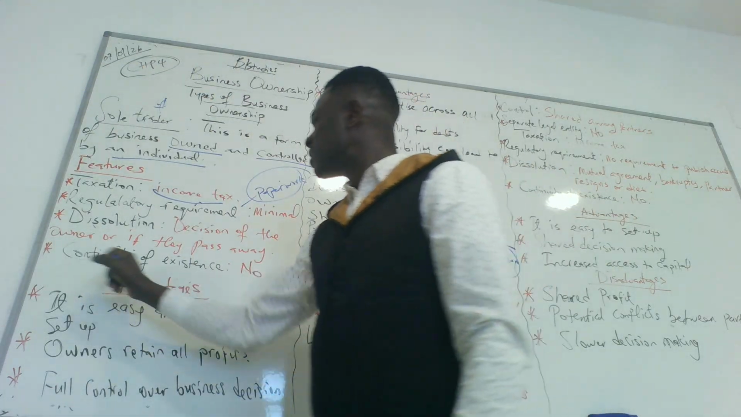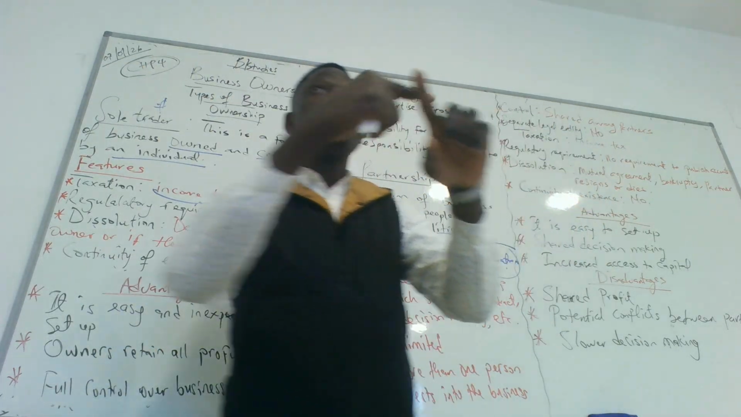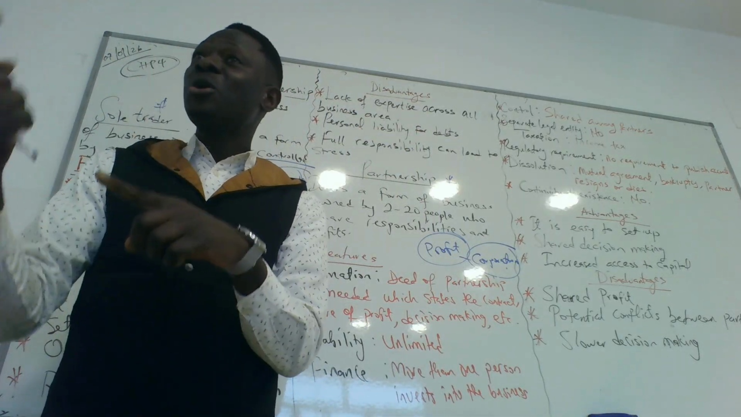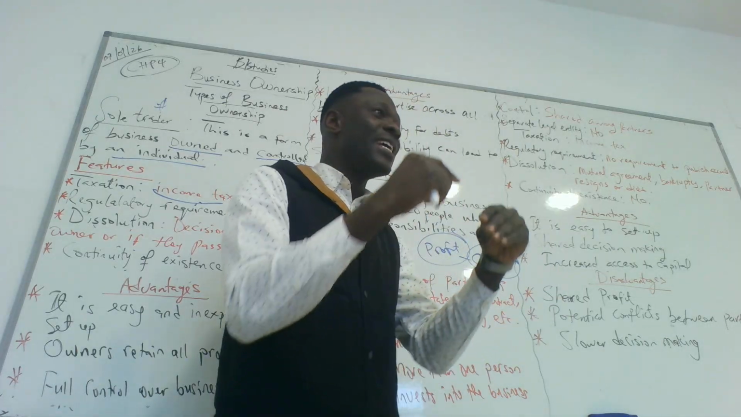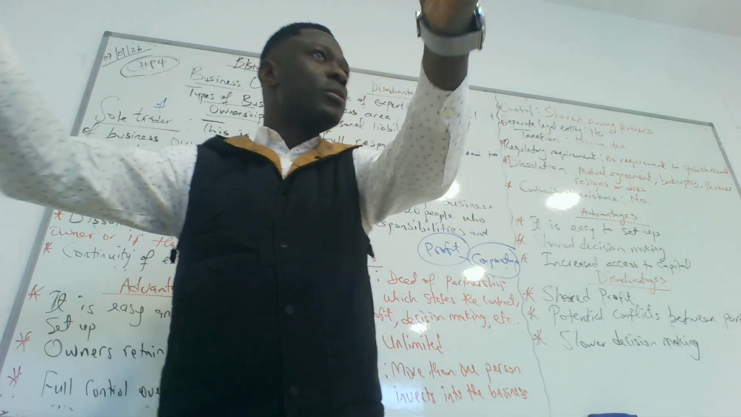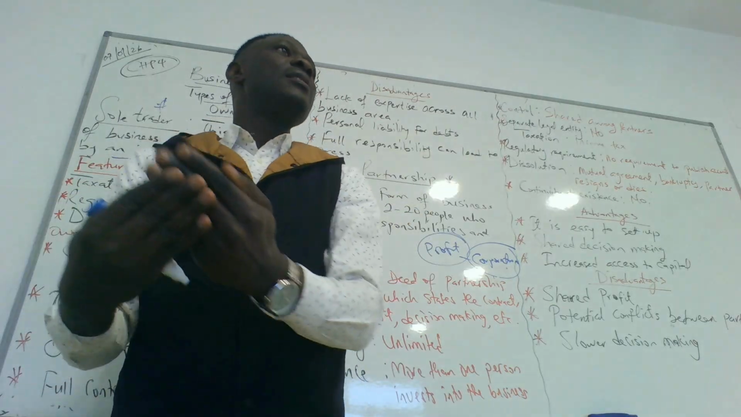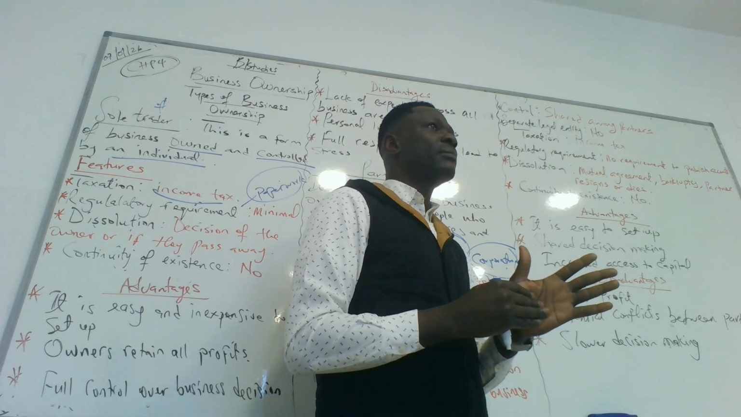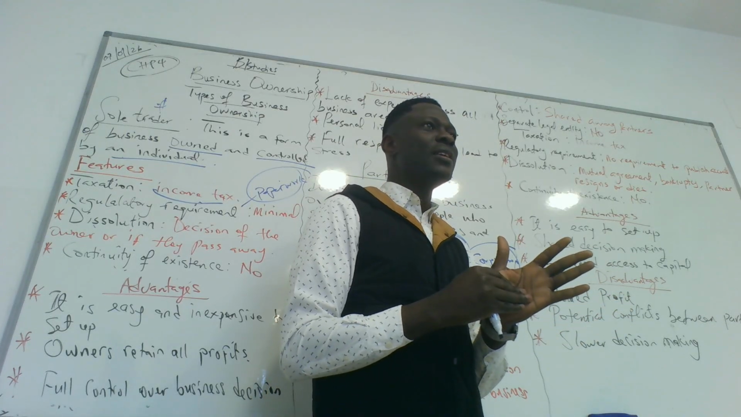There's continuity of existence, which simply means if there's a change in ownership, will the business continue to be in existence or not? As a sole trader, as soon as you swap or switch to someone else, the person bears the name, not you anymore. So there's no continuity of existence. Do you understand continuity of existence here?